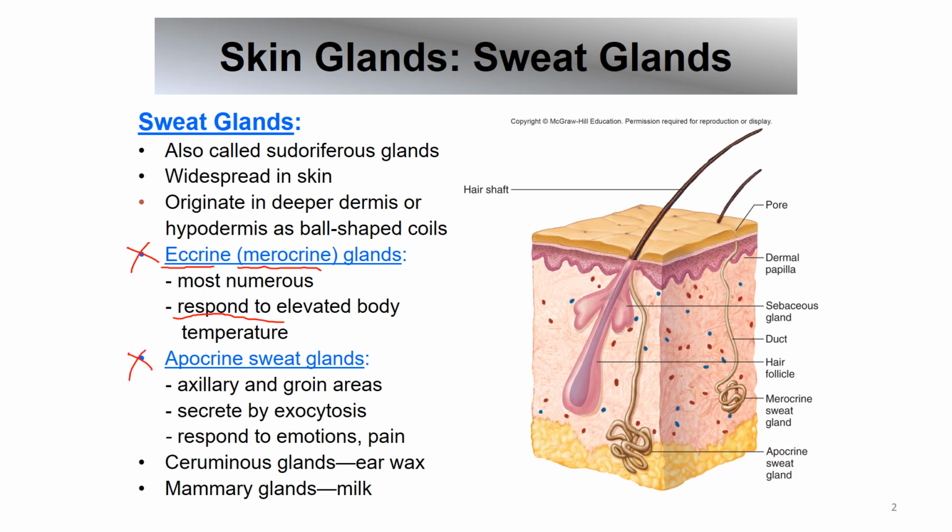Then the apocrine sweat glands. These are found in the axillary and the groin areas. So axillary meaning the armpit, and the groin area meaning the pubic and the anal regions. These respond to emotions and pain instead. But they also become active after puberty. Ceruminous glands, these make earwax. And the mammary glands produce milk.